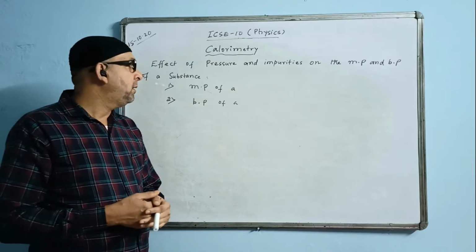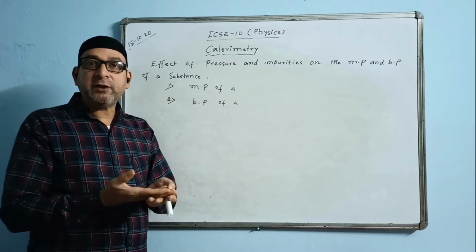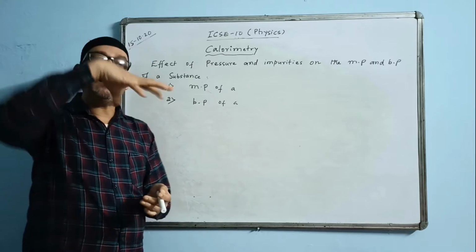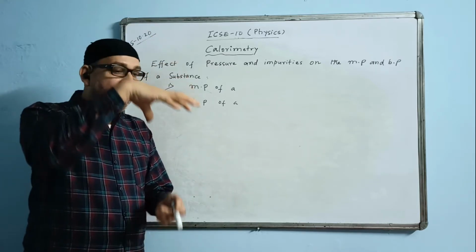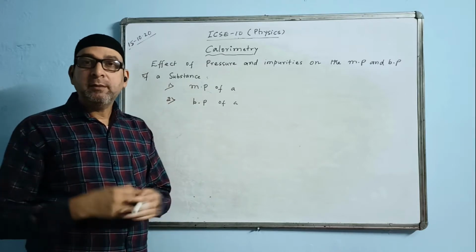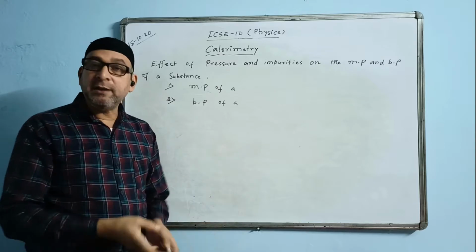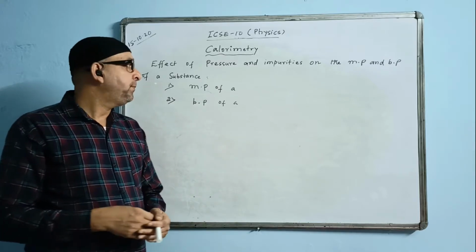Suppose we have a big block of ice, and on top of it we keep some heavy iron weight. You will find that the ice block will melt faster. That is, when the pressure increases, the melting point of the ice decreases and the ice melts quicker.